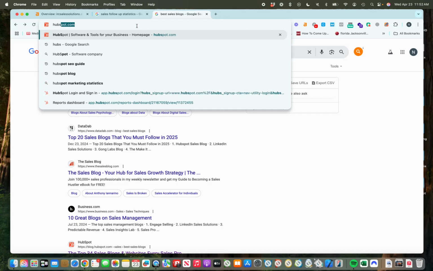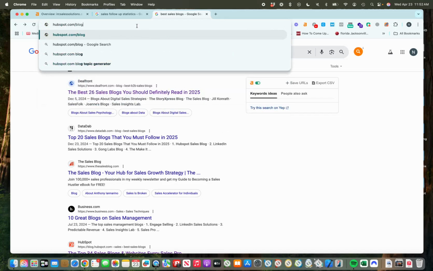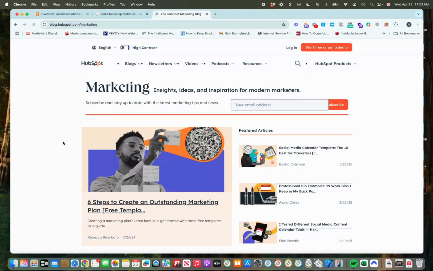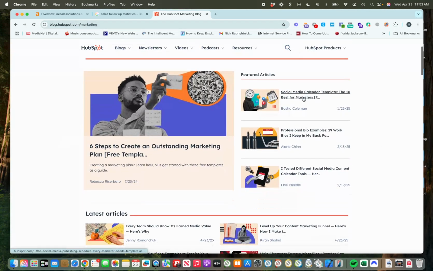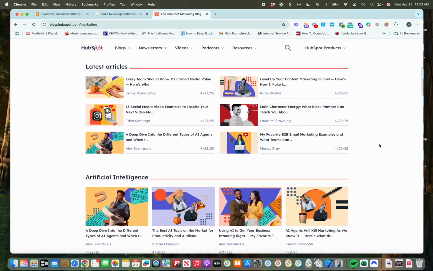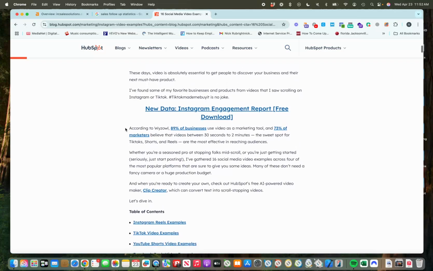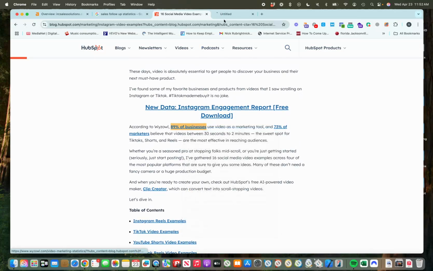HubSpot was one of our targets for this. So we go to the HubSpot blog, and then we can read some of their content. For example, we have a social media calendar, so they're writing a lot about social media here. That might be something a social media business could bait. But we can read some of these content pieces and see what they're linking to. They're linking to a statistic here already. If we see this on a repeated basis, what we do is open the link here.